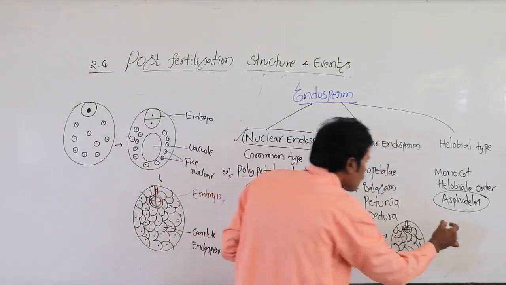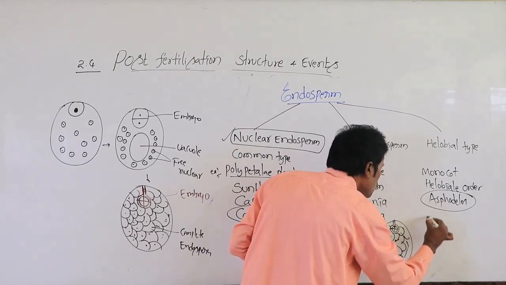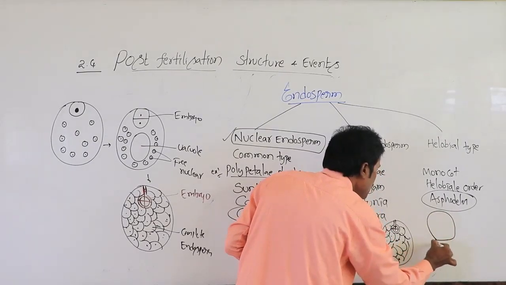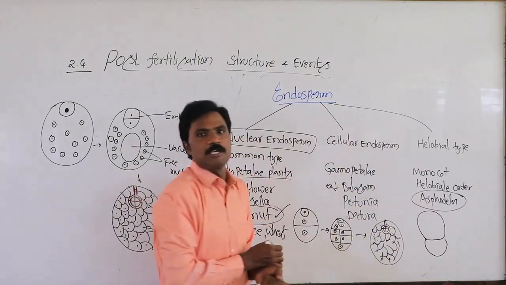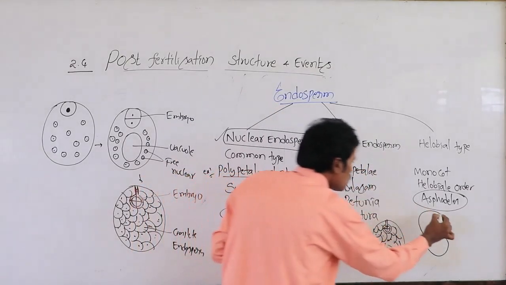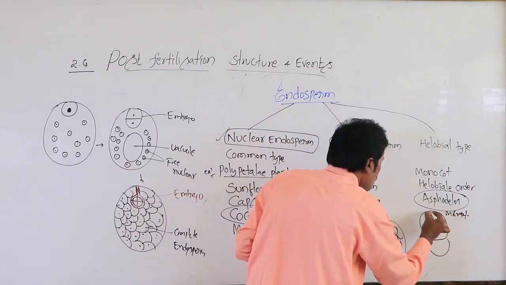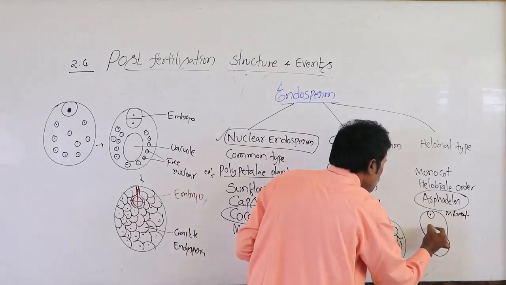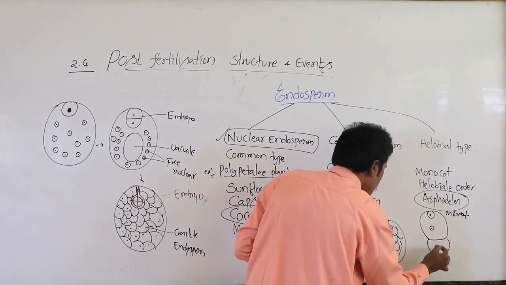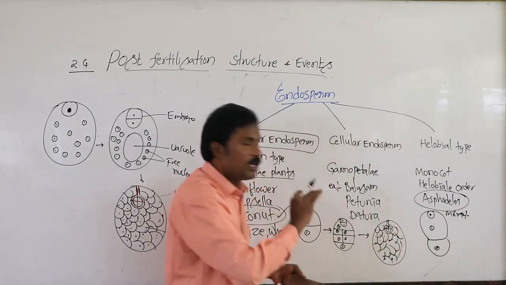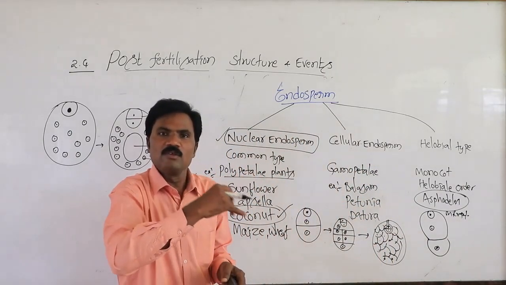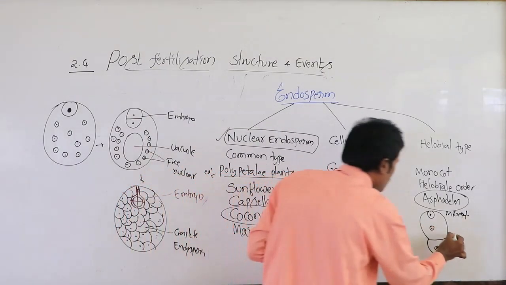Then the first is unequal division at the micropylar end. This is the micropylar end. Wherever the embryo is present, it is the micropylar end, and it is unequal. In the micropylar end, it takes place faster than elsewhere.